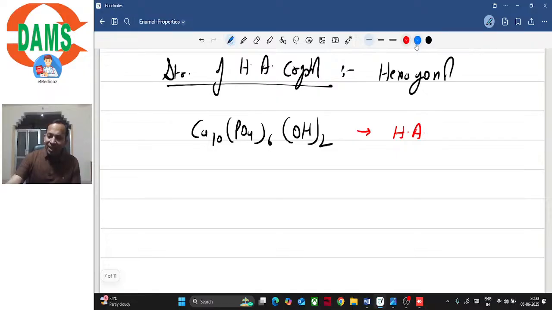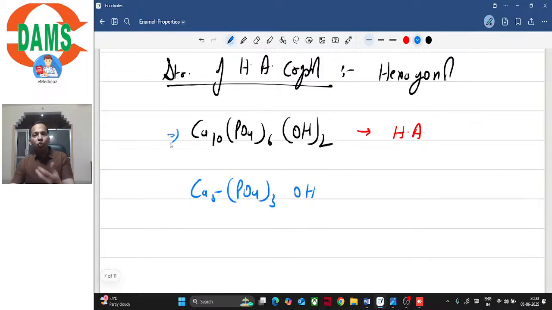So how else can we represent this formula? Do you think we can divide this entire equation by 2 so that it becomes Ca5(PO4)3OH, right? We can divide this formula by 2 so that we get Ca5(PO4)3OH, and still it represents hydroxyapatite, isn't it?